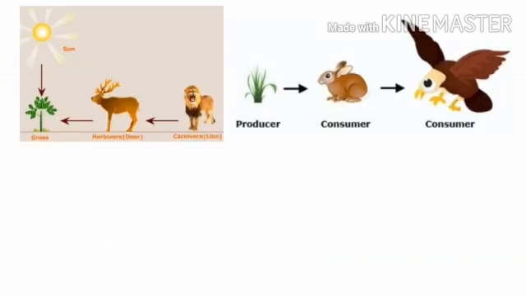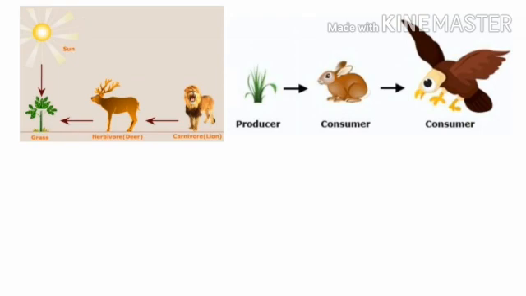Look at the two pictures. In the first, a deer eats the grass. A lion then eats the deer. In the second one, the plant is eaten by a rabbit and then an eagle eats the rabbit. Look at these pictures.